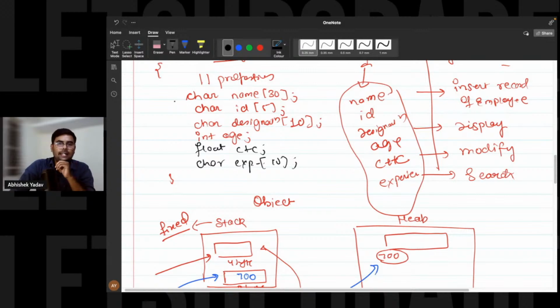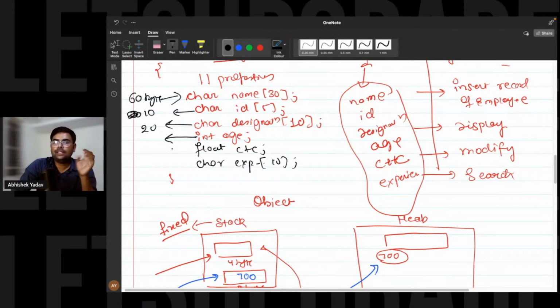So here you can see, guys, char takes 2 bytes, and here we have defined an array of char. So 30 blocks, 30 into 2, that is 60 bytes here. After that, 5 into 2, that is 10 bytes, and similarly 10 into 2, that is 20 bytes.